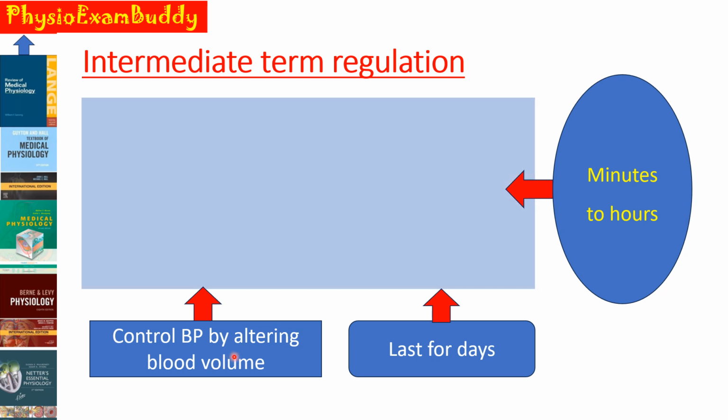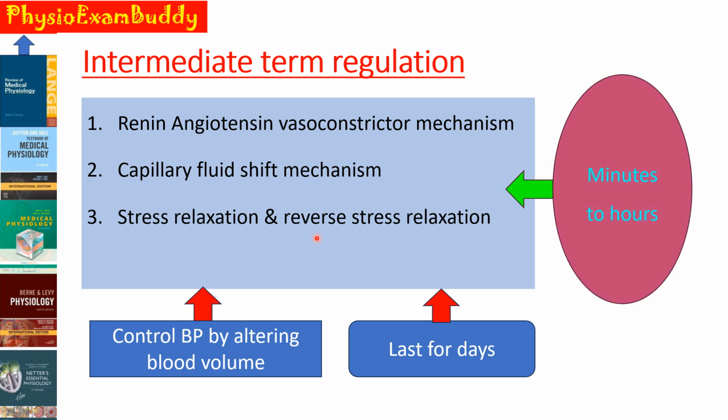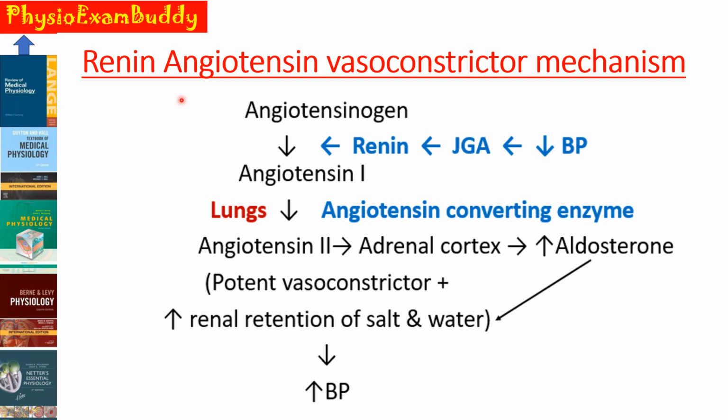And the intermediate term mechanisms include renin-angiotensin vasoconstrictor mechanism, capillary fluid shift mechanism, and the stress relaxation and reverse stress relaxation. So, these intermediate term regulatory mechanisms respond to acute pressure changes within minutes to hours and their action lasts for days, and these mechanisms control blood pressure mainly by altering the blood volume. First, we will see the renin-angiotensin vasoconstrictor mechanism.